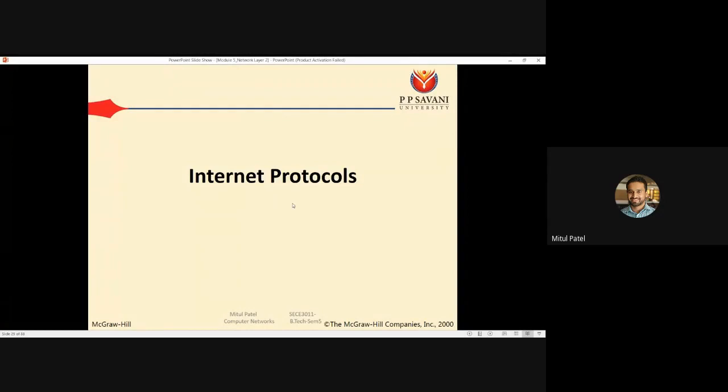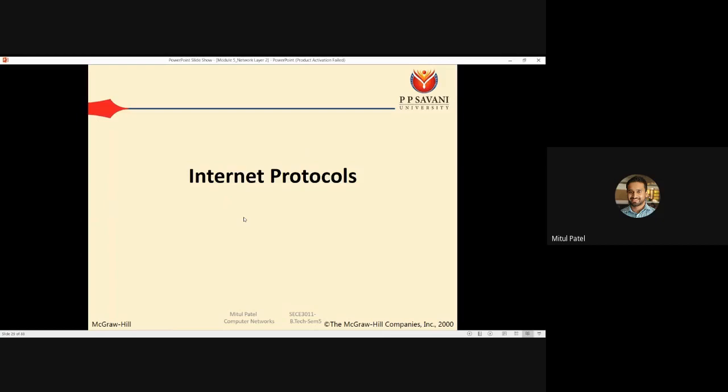RIP and OSPF are used to perform the routing within the autonomous system. BGP is used when we have to perform routing between two autonomous systems. So this is all about the routing protocols.